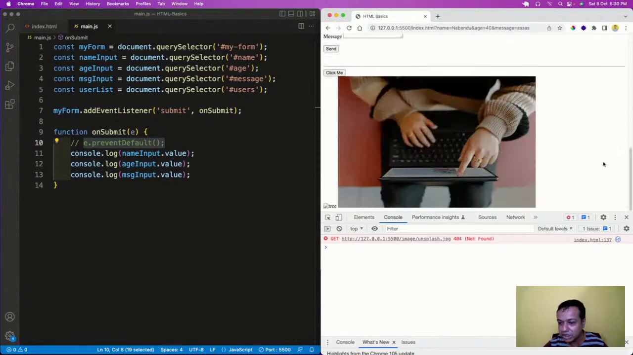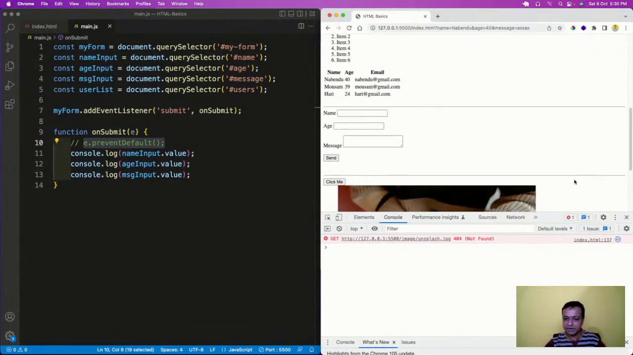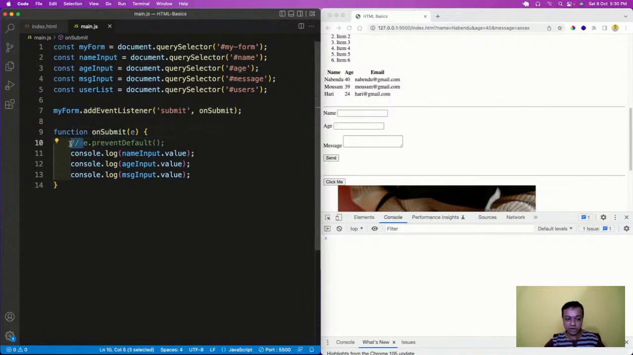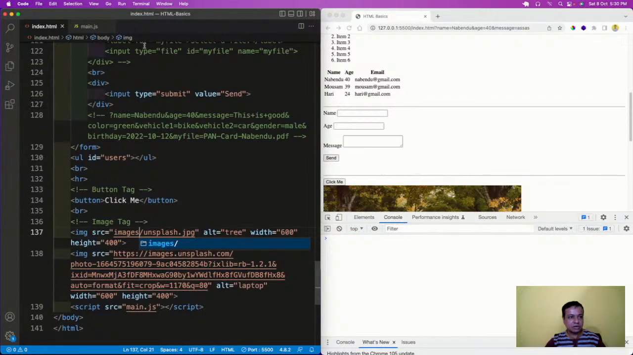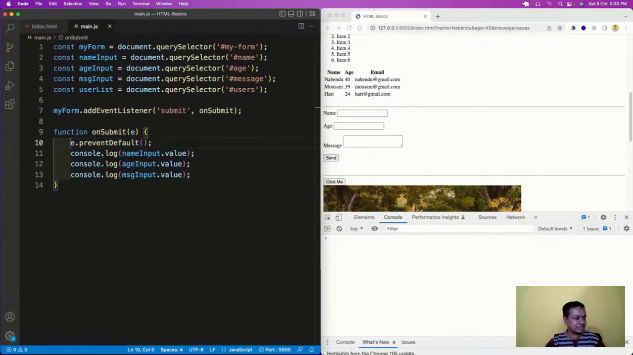So this is not a good thing in JavaScript. In fact, it's a very bad thing. That's the reason it is very, very important to give this e.prevent default in JavaScript code. It is giving me an error because unsplash.jpg is not there, but no problem, because that site is something we have broken. Maybe I'll fix it right now. Okay, images, no problem.